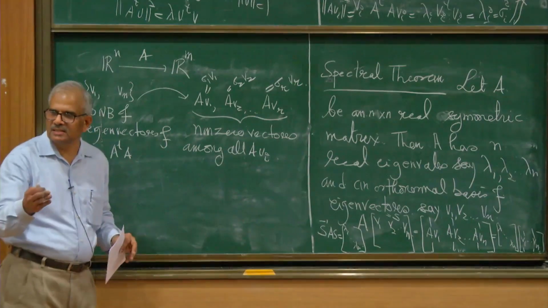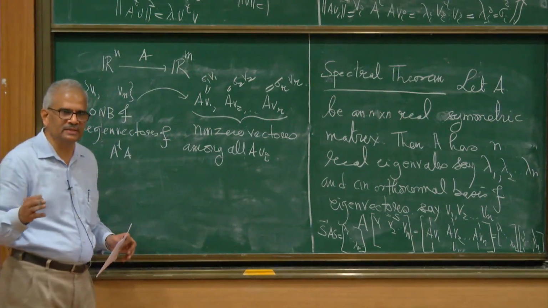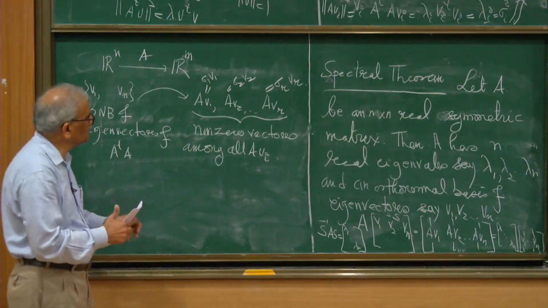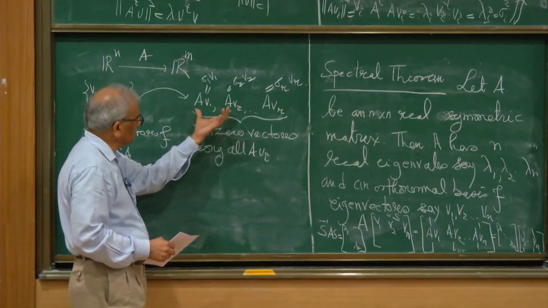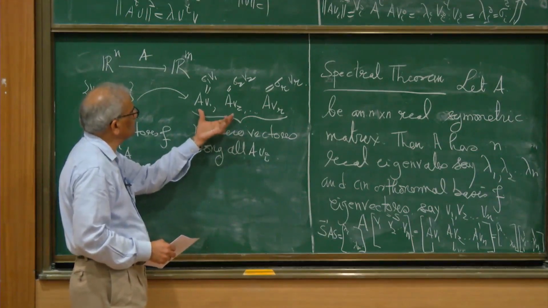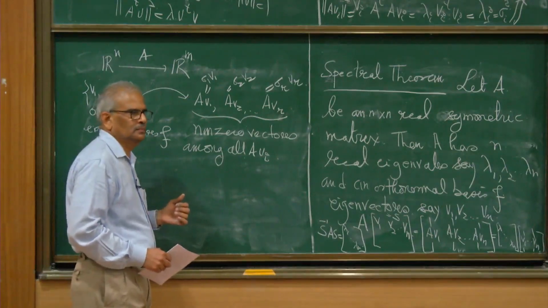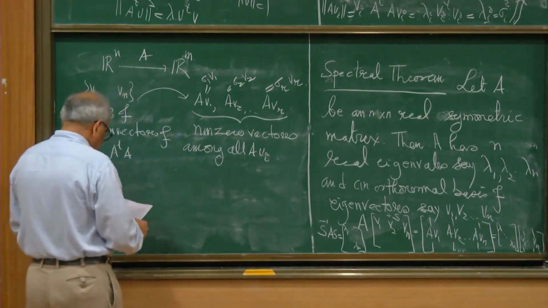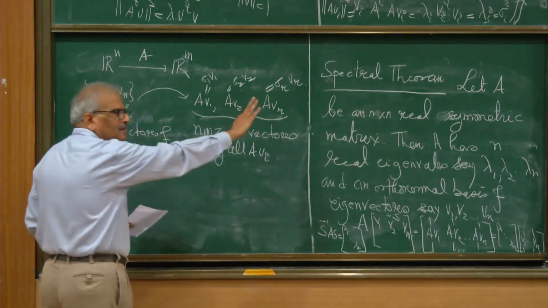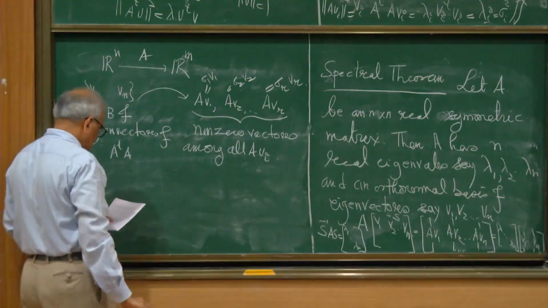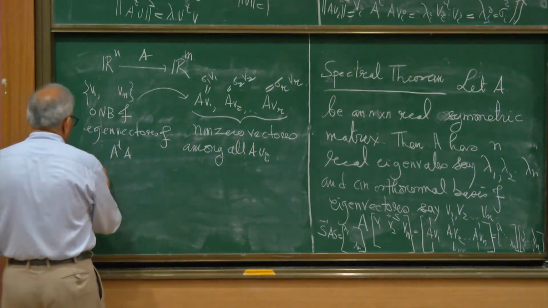We discussed the four fundamental spaces associated with a matrix last time, and the singular value decomposition tells you that the column space is spanned by these vectors. These are non-zero vectors because sigma 1, sigma 2, sigma r are non-zero eigenvalues. They are non-negative.